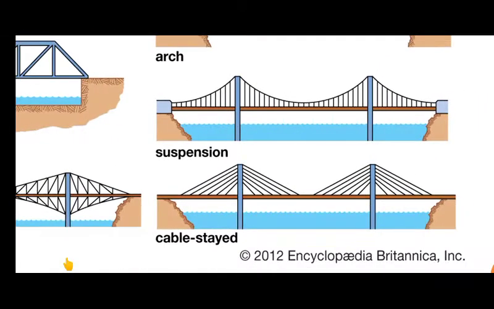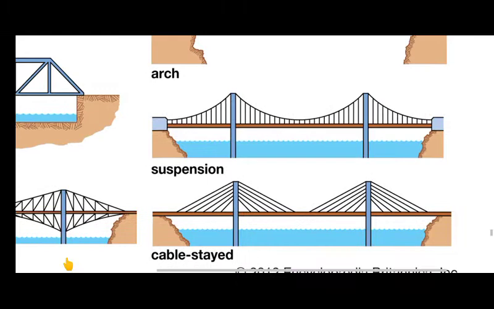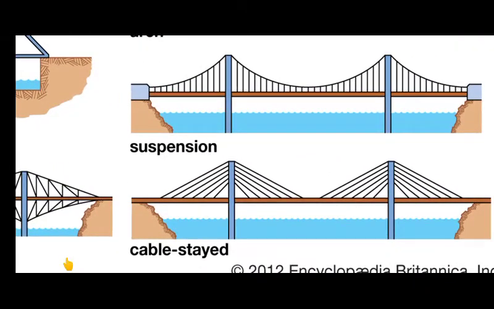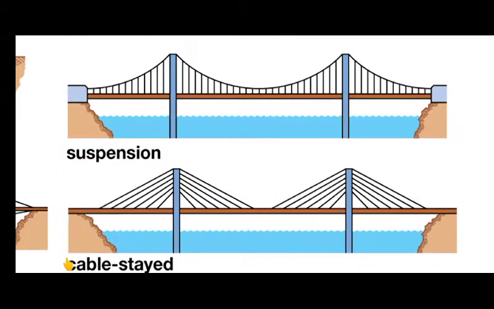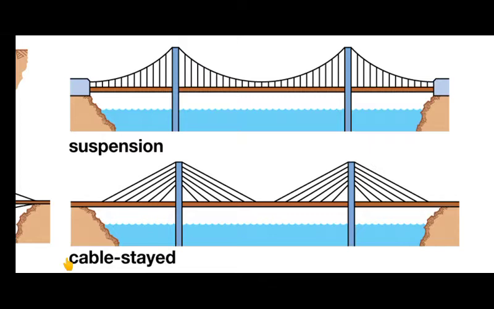Now this is the suspension and the cable stayed. We'll discuss both here. In a suspension bridge, whatever pillars are there, the deck slab is connected to those pillars through different cables.